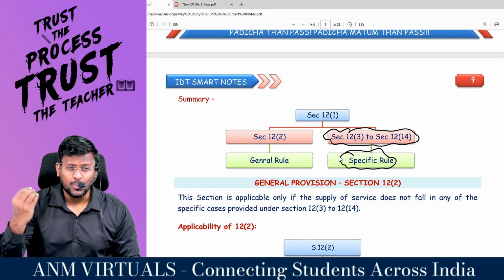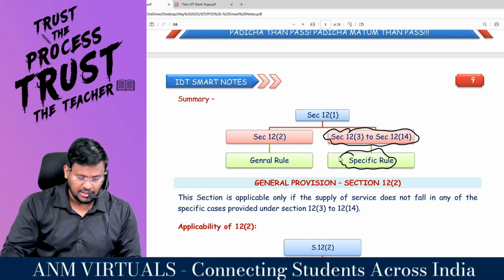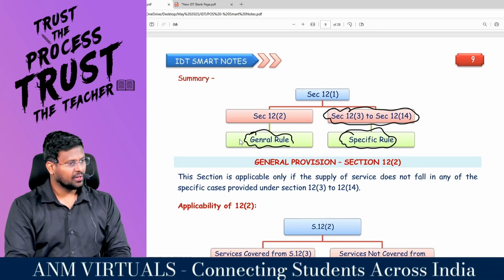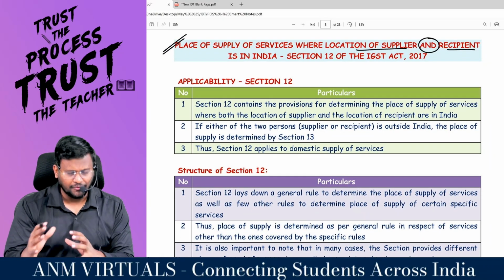But if your service is not covered in any of the specific services, then the 12.2 general rule will be applicable. What rule will be applicable? This is the structure of section 12.1. So this is how you have to understand.